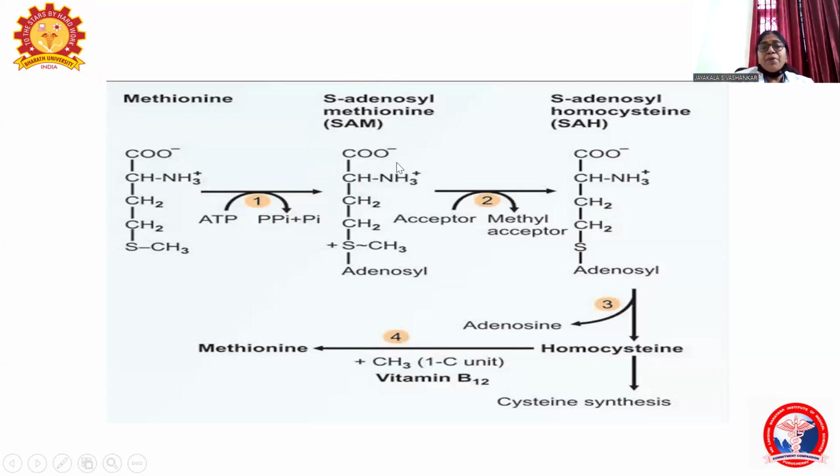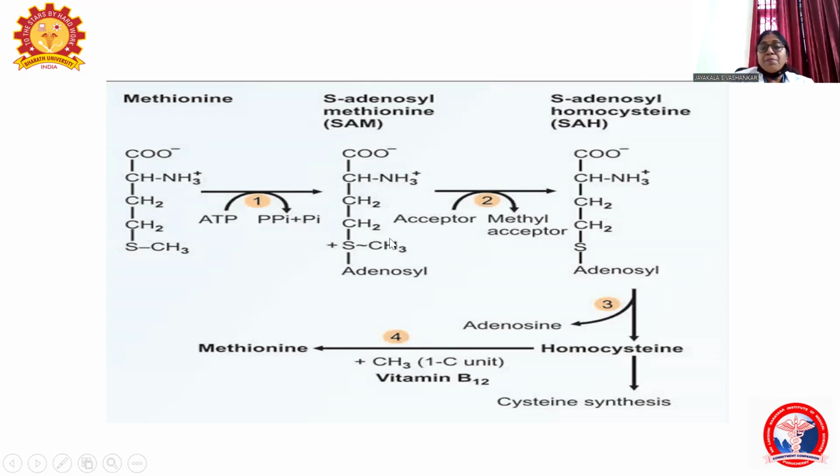Now the next step will be the release of the methyl group from S-adenosyl methionine. Once the methyl group is donated, the acceptor accepts this methyl group. So the acceptor becomes the methylated acceptor. Once it releases the methyl group, S-adenosyl methionine becomes S-adenosyl homocysteine.